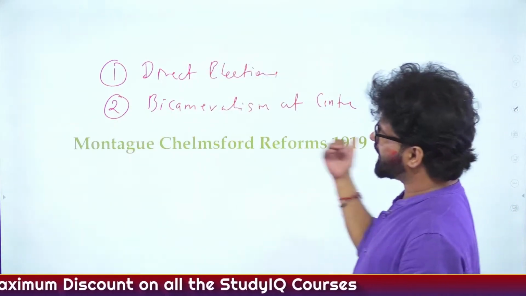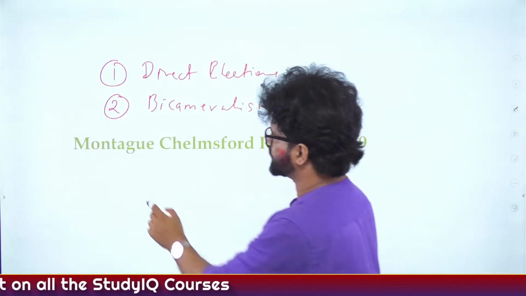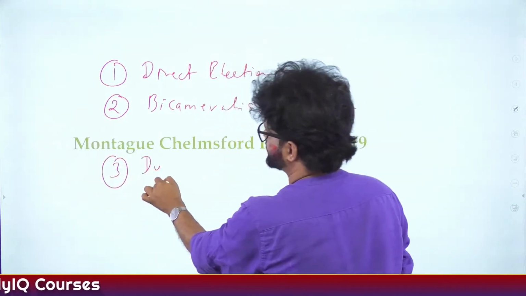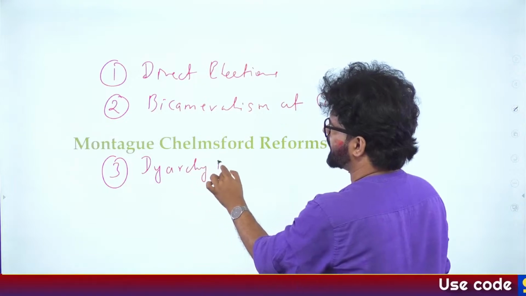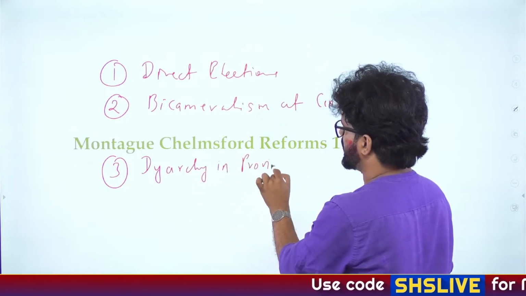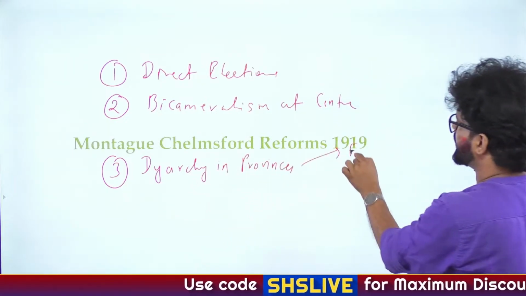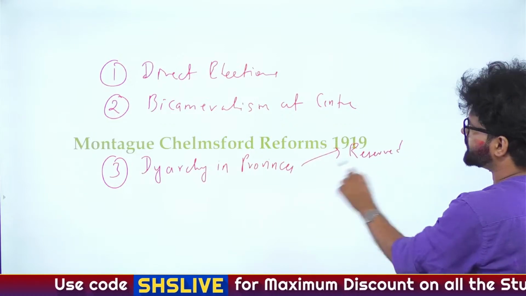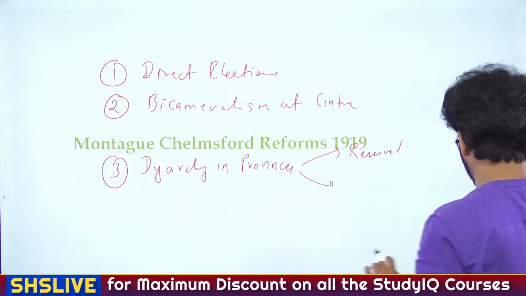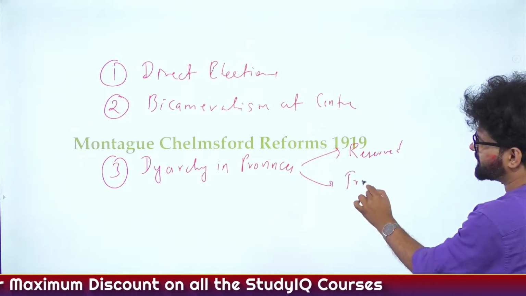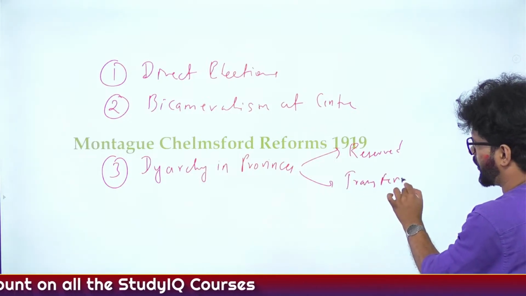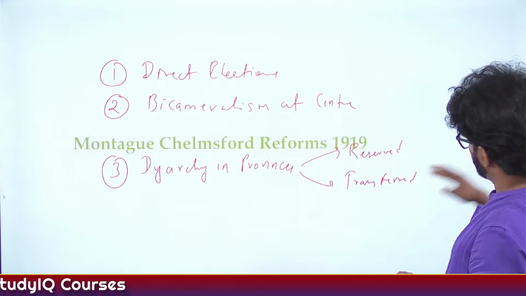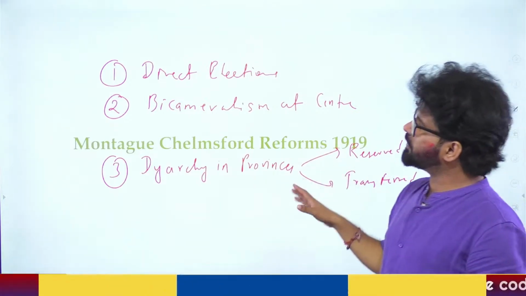Bicameralism at the center, Lok Sabha and Rajya Sabha, have their genesis in the Montagu-Chelmsford Reforms. Then Diarchy in provinces. This whole Diarchy setup in the provinces had reserved and transferred subjects. Reserved, the more important subjects, will be with the governor and his executive council, and the transferred subjects, which are not that important, with due respect to these subjects, will be with the governor and his legislative council. So Diarchy in provinces.